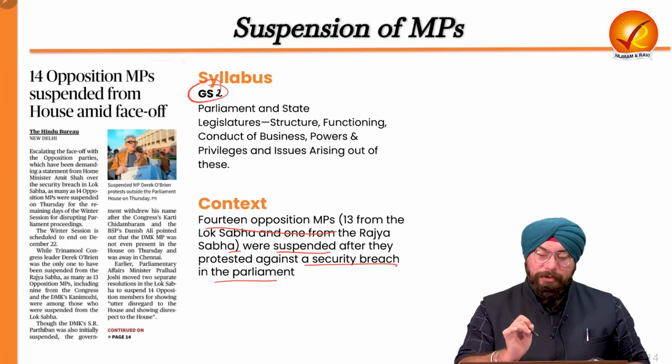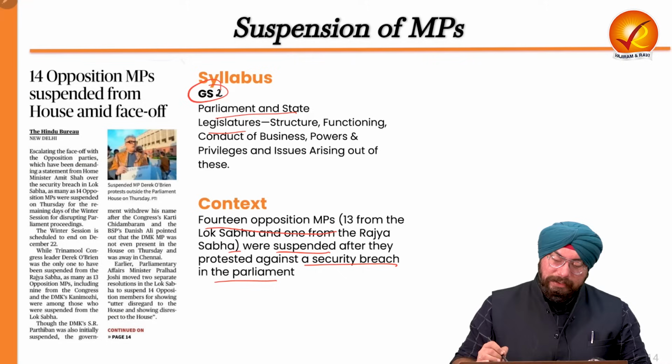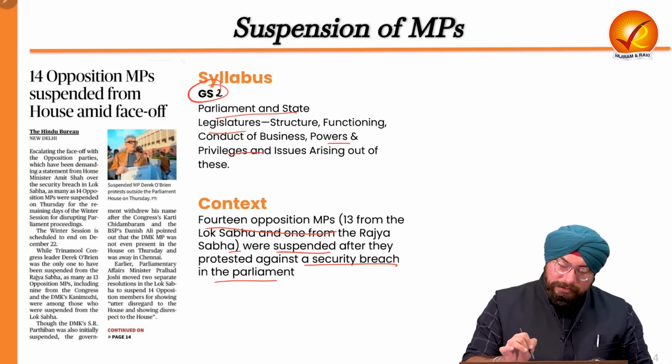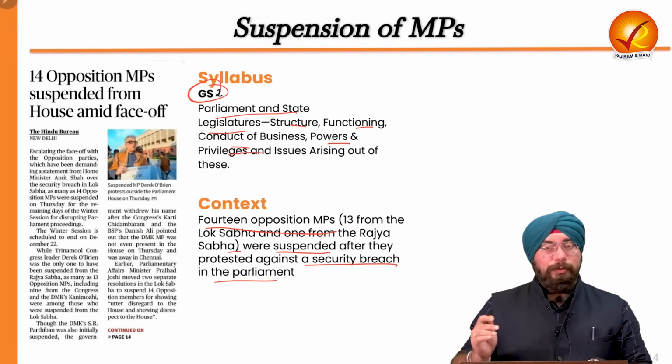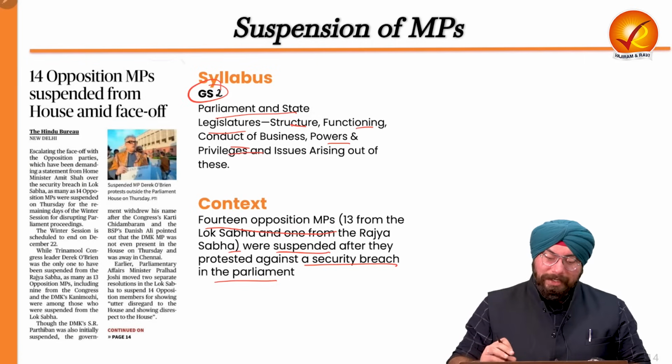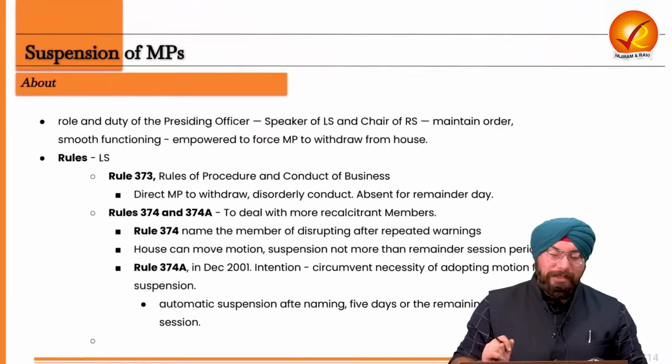For General Studies Paper 2, it has been categorically mentioned: Parliament and State Legislature, powers and privileges, structure, functioning, and conduct of the businesses, and issues arising out of these. So in this way, the suspension of Members of Parliament in Lok Sabha and Rajya Sabha becomes very, very important.